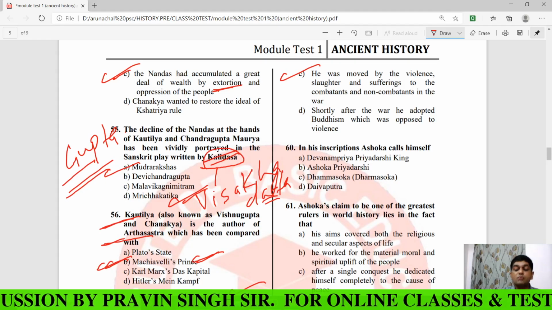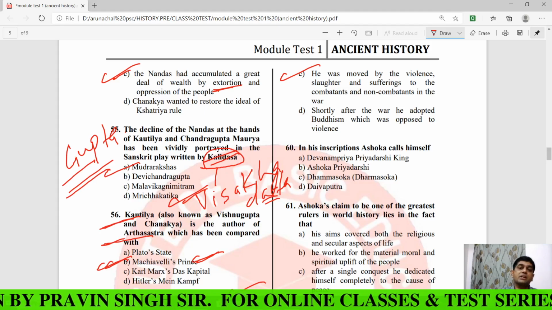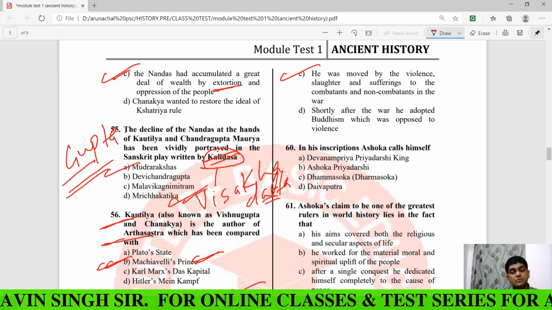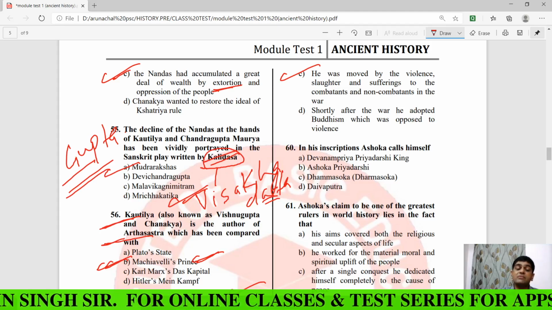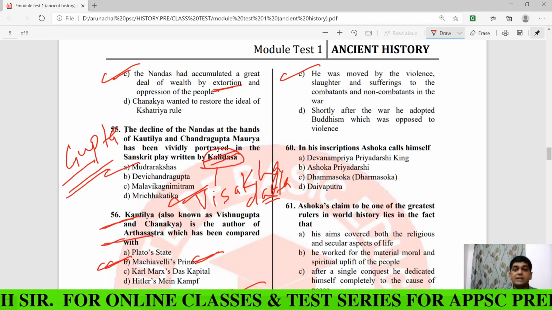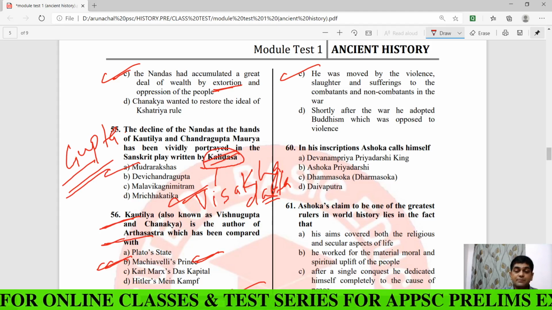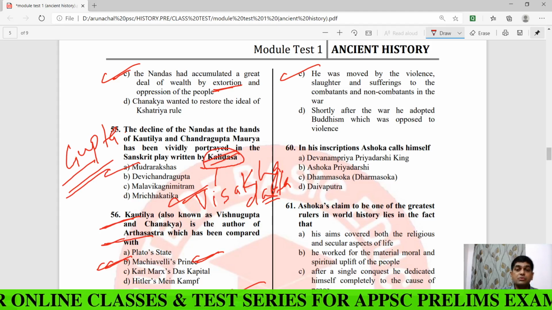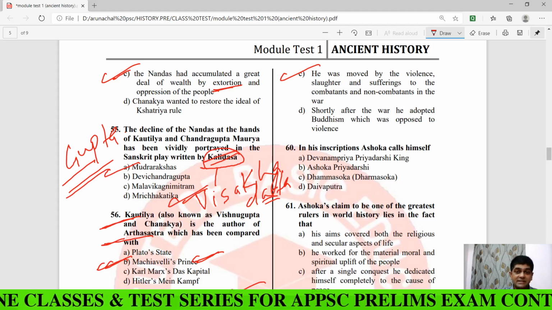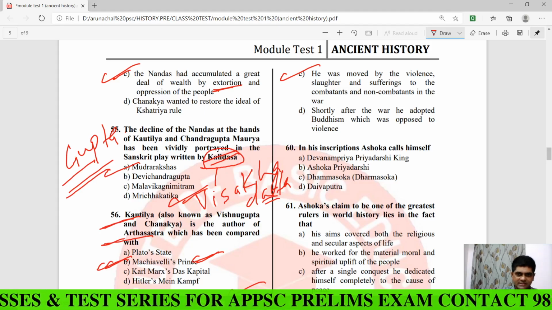See, he was moved by the violence, slaughter, and sufferings to the combatants and non-combatants in the war. So he was moved by the violence, slaughter, and suffering. That is why he ended this policy of territorial expansion and implemented the policy of Dhamma. I have discussed this policy of Dhamma, so here I am not discussing it. The answer is simply C.